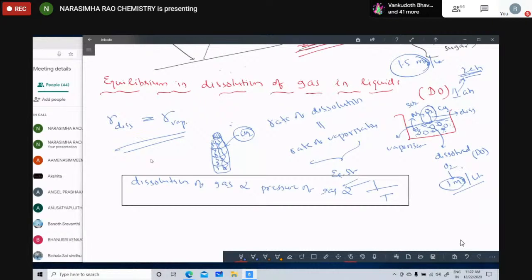It's clear, children. Regarding this one, any doubt? Children, tell me. No, sir. I'm asking the definition for dissolution of gas in liquids. Writing. Clear? Any more doubts? No, sir.